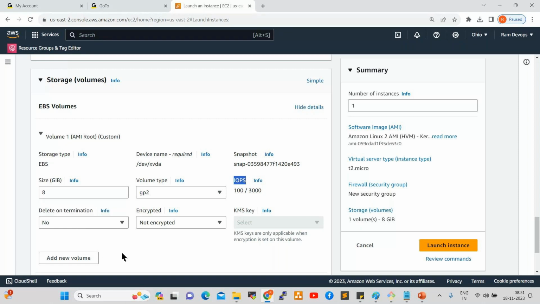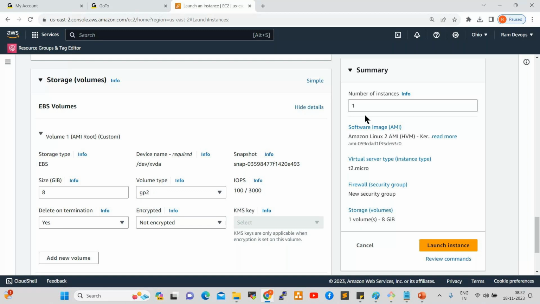When you change to no, what will happen? When you terminate your server, the server will be terminated, the volume will be available, the data will be available, right? Yeah. So for now we can select yes only. Encrypted, yeah. So not encrypted. If you want to select encrypt, you can select encrypt here. So what will happen? The data which we stored in the volume will be encrypted. Encrypted means the format of the data will be changed. No one can read it when we change to the encrypted format, right?